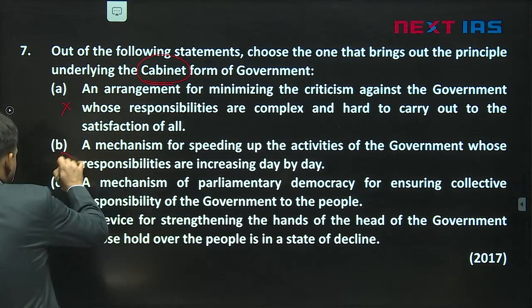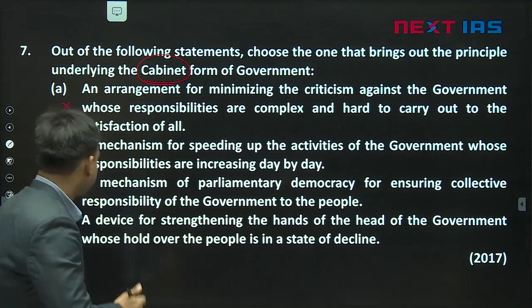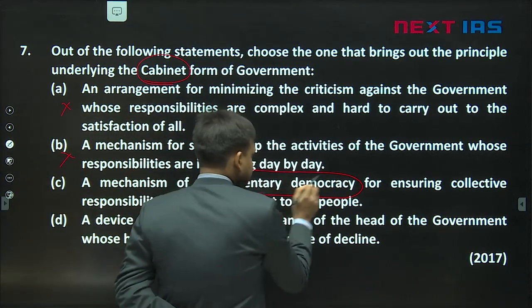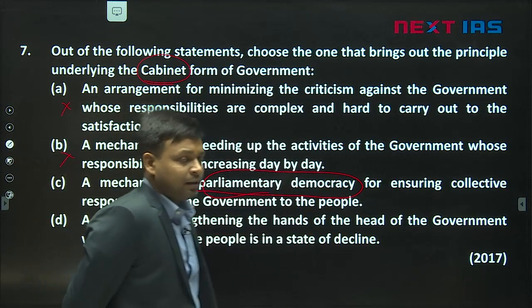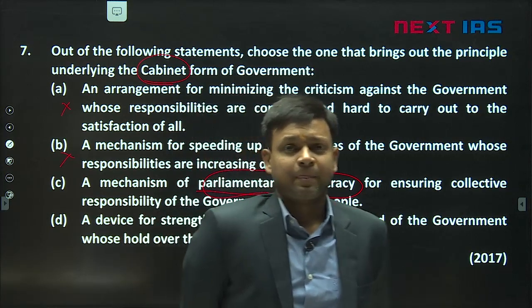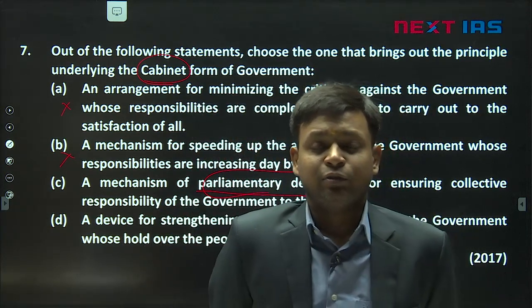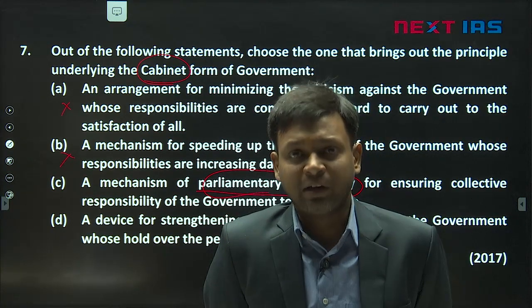It is not just an administrative requirement, it is based on some principle, democratic principles. So: a mechanism of parliamentary democracy for ensuring collective responsibility of the government to the people. So parliament is the body where the council of ministers is accountable. In the Lok Sabha it is accountable. So the council of ministers is collectively responsible to the Lok Sabha. It is collectively accountable to the parliament.